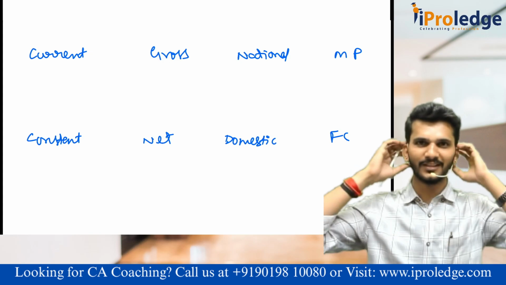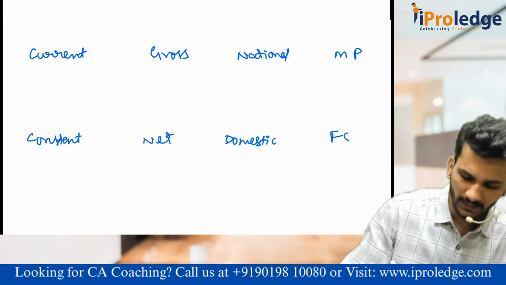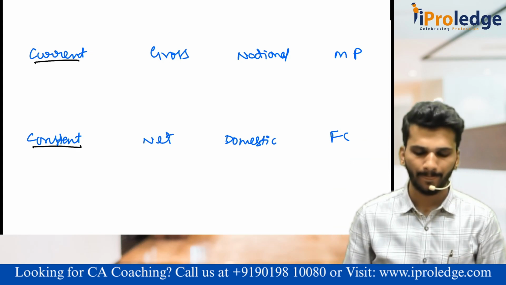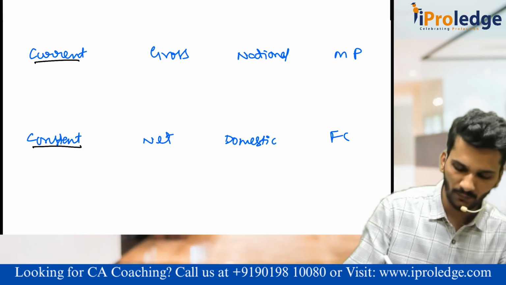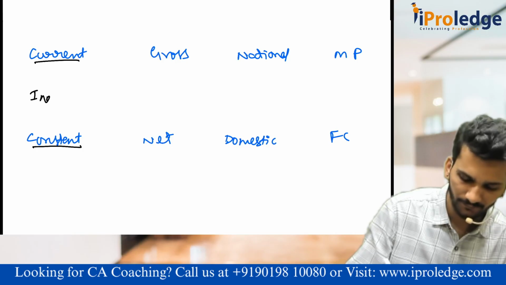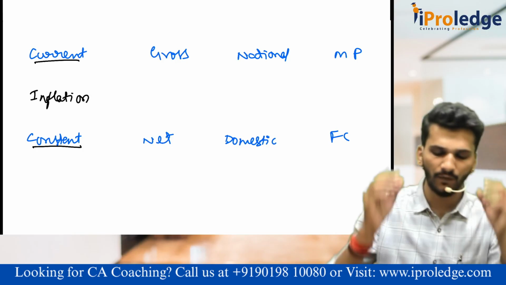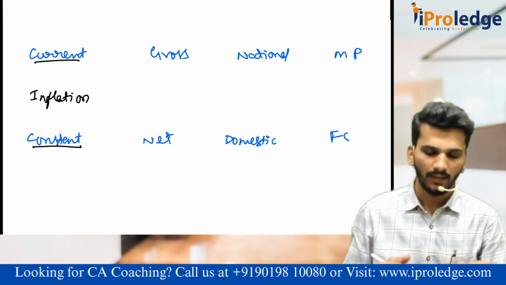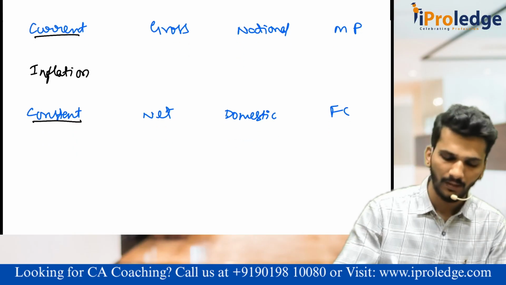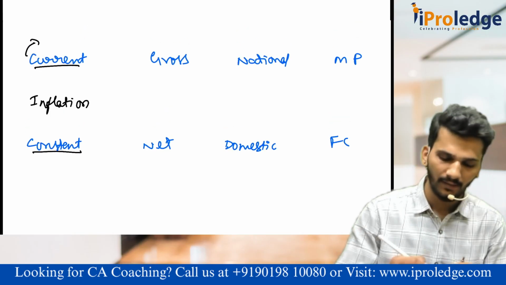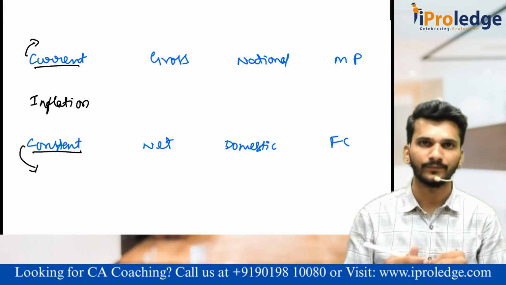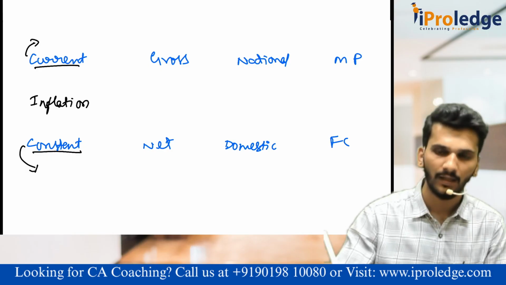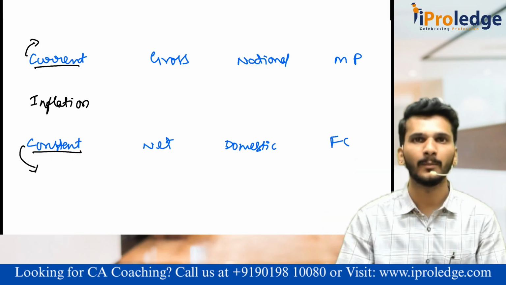Market price versus factor cost. What is the difference between constant versus current? The main difference between constant versus current is inflation. That is, inflation is nothing but rise in the prices. You tell me, is current higher or is constant higher? Take 10 seconds, pause the video, think and tell me.